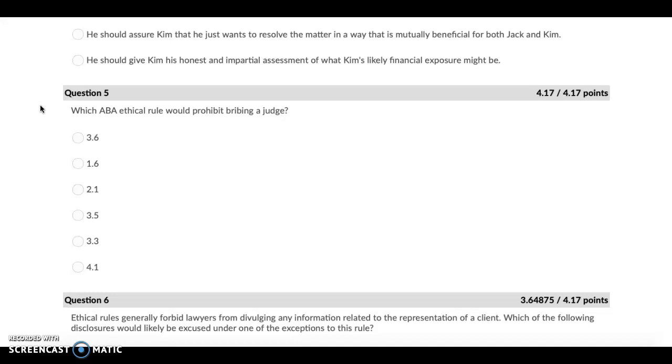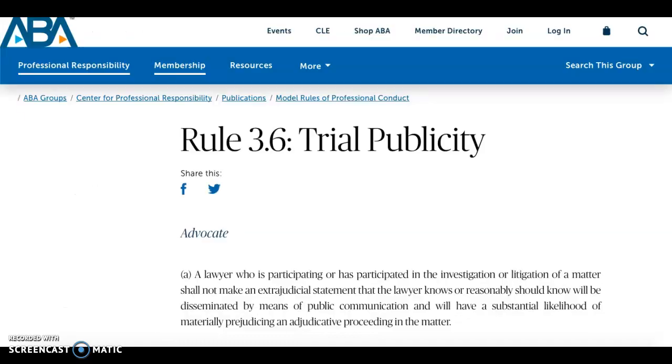Now, the first one is Rule 3.6, which deals with trial publicity. Essentially, it states that a lawyer who is either currently active or has been active in the past in an investigation or trial has an obligation to not release information pertaining to the case that will have a substantial effect on the outcome.